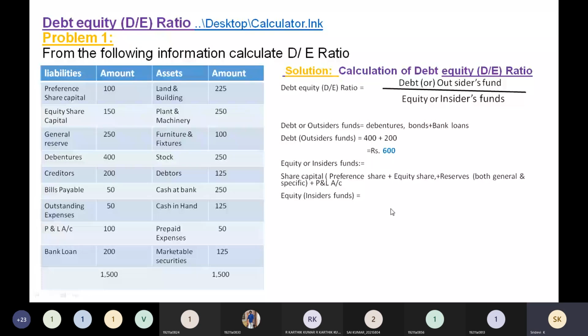This is not responding properly. See, even after explanation it is still not responding. 250 plus 100. So we got 600 rupees as insiders funds and 600 rupees as outsiders funds.